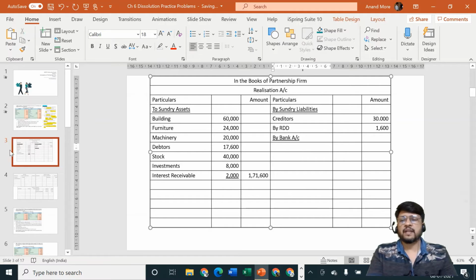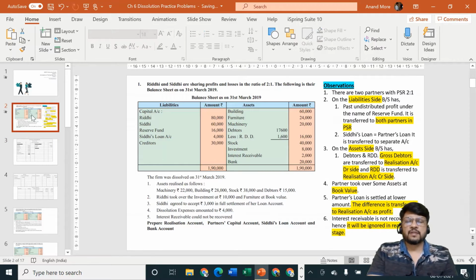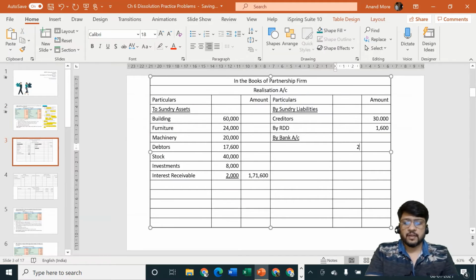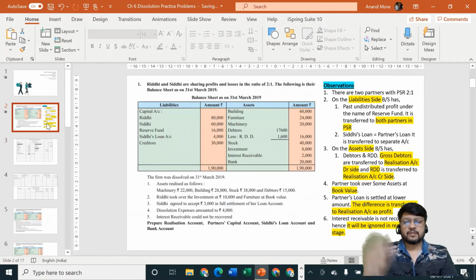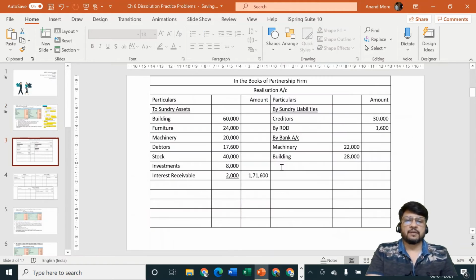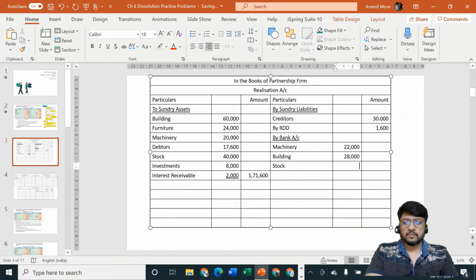And then I'm going to write here what are the assets which are realized by us. They have told us first one is machinery 22,000, building 28,000. Next one is stock 38,000 and debtors 15,000.